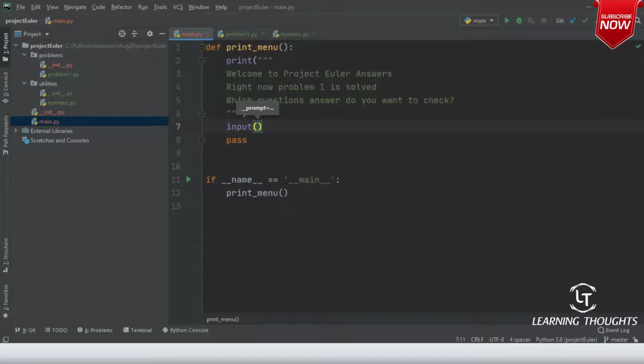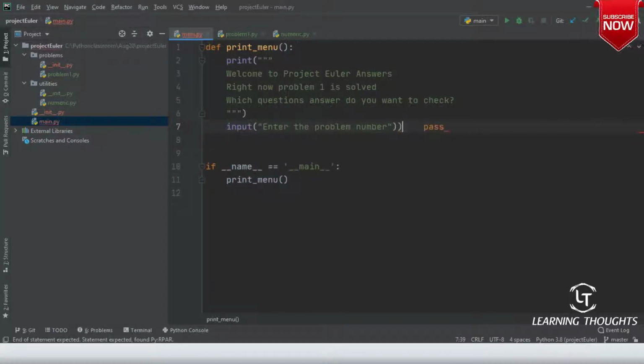Input of, enter the problem number, and then I'll convert that to an integer and pass that. There is no need for me to convert that to integer also. So I will try to take the input. So user underscore input.